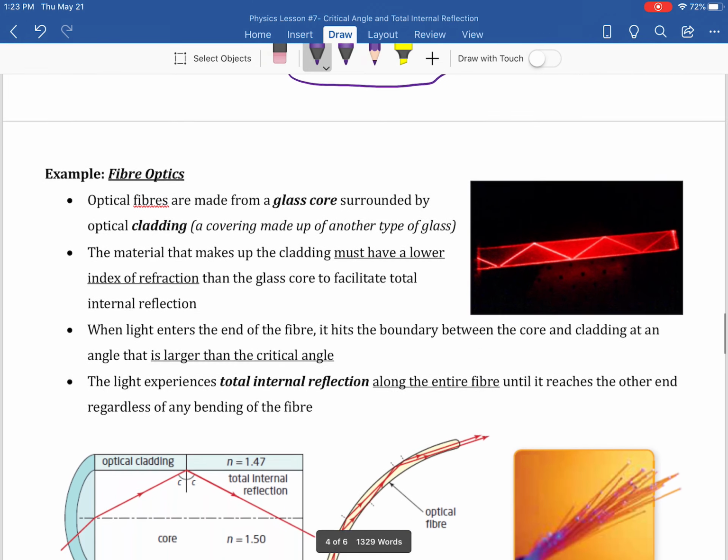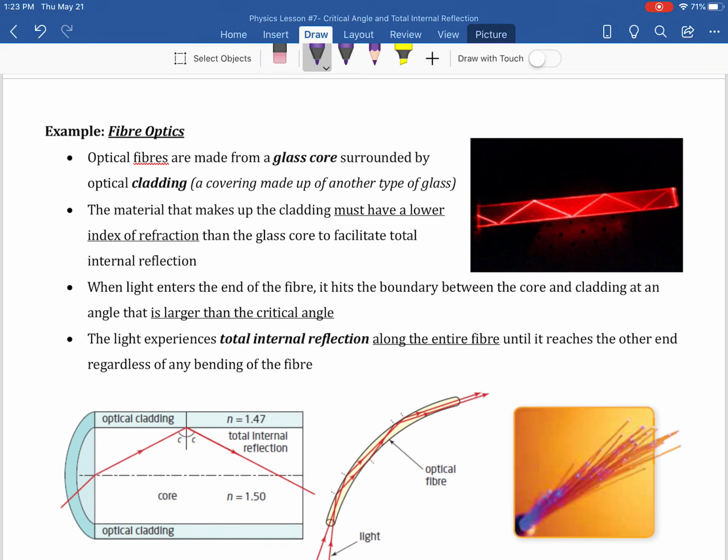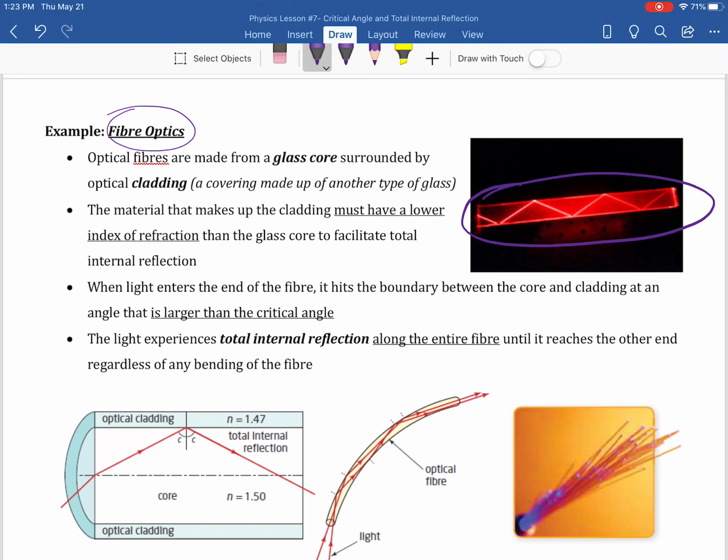So another really good example of total internal reflection, and where we see it in actual use, is with fiber optics. Okay, so let's take a look at this right here. You've got light here, but you got no light coming out of that glass. All right, so what a fiber optic cable is made out of is a glass core.